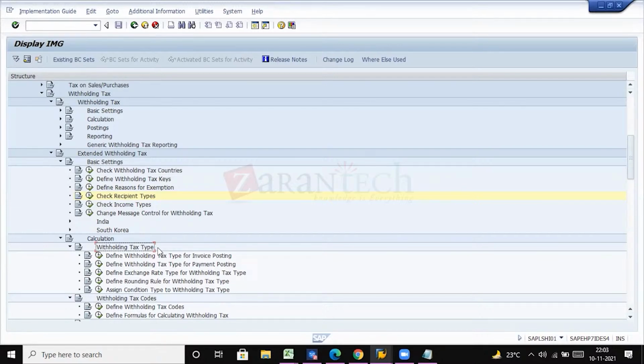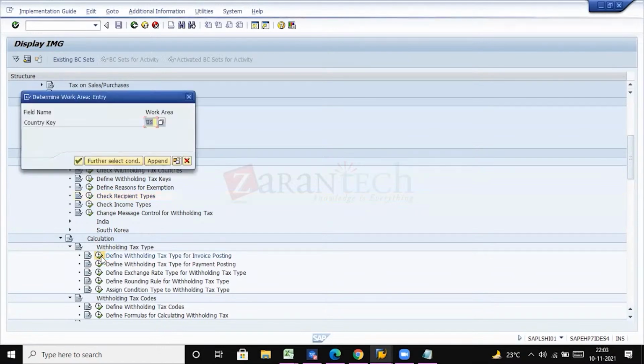And these two character codes, withholding tax type or withholding tax code, will be confirmed by the business. We are not supposed to give whatever code that we want. That will be decided by the business only. We are not authorized and we are not supposed to do that. We have to take the confirmation from the business. We have to have a couple of discussions with them and then decide the code, what needs to be configured for invoice posting and what needs to be configured for payment posting.